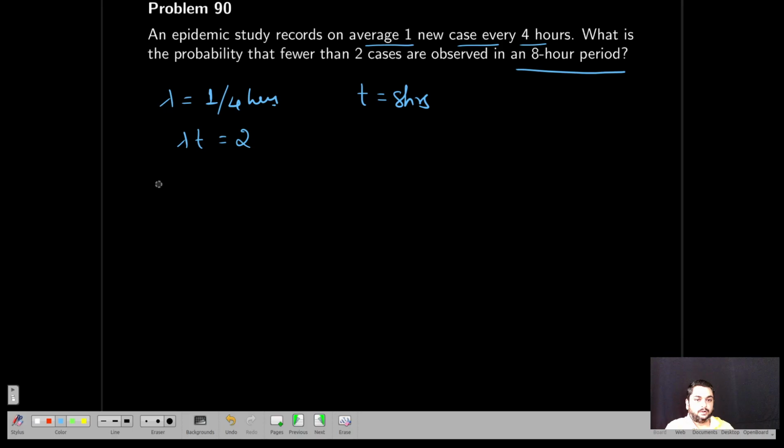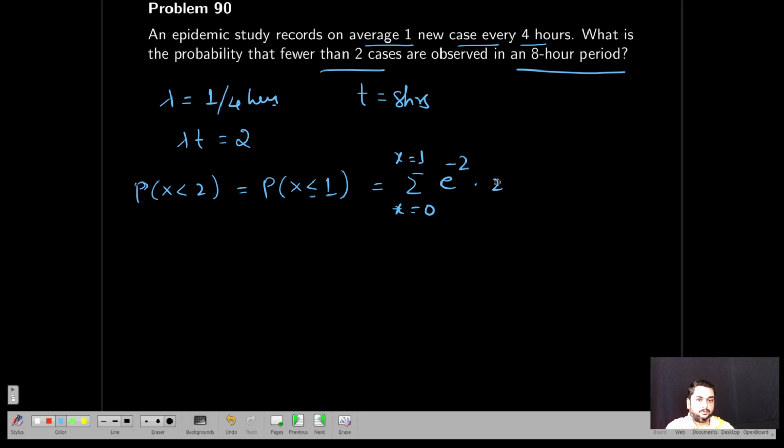Now what you have to find is P of fewer than 2, which will be equal to P of x less than or equal to 1. So this is summation of x equal to 0 to x equal to 1 of e power minus 2 into 2 power x divided by x factorial. So the answer you will get is 0.406.